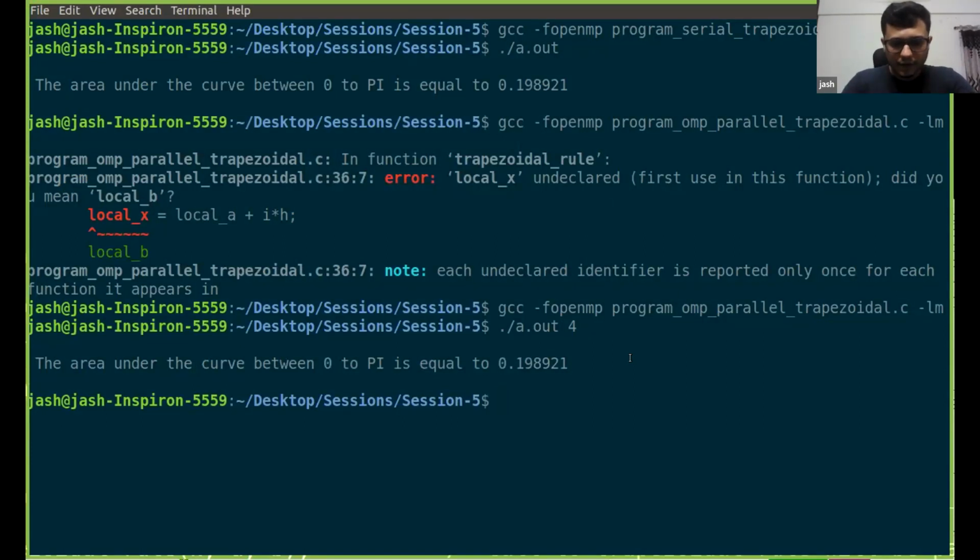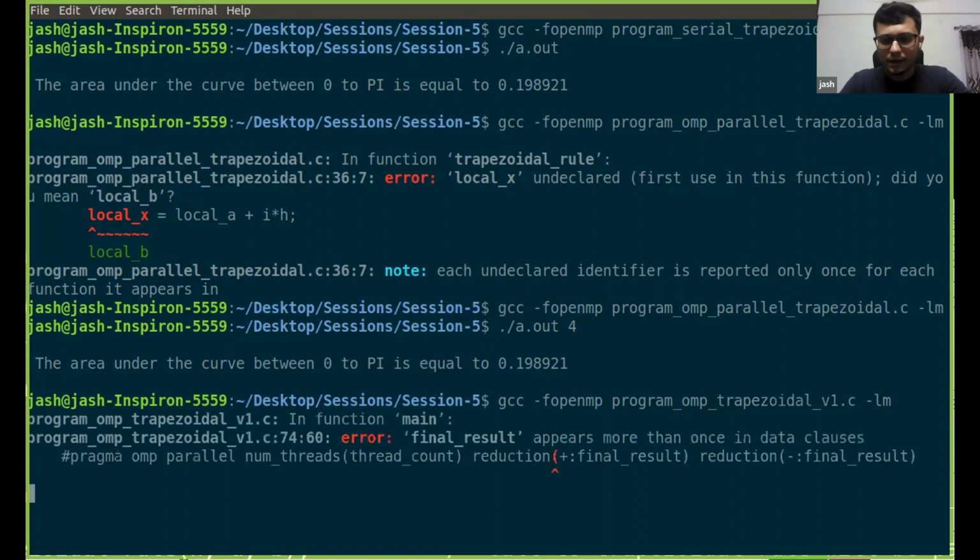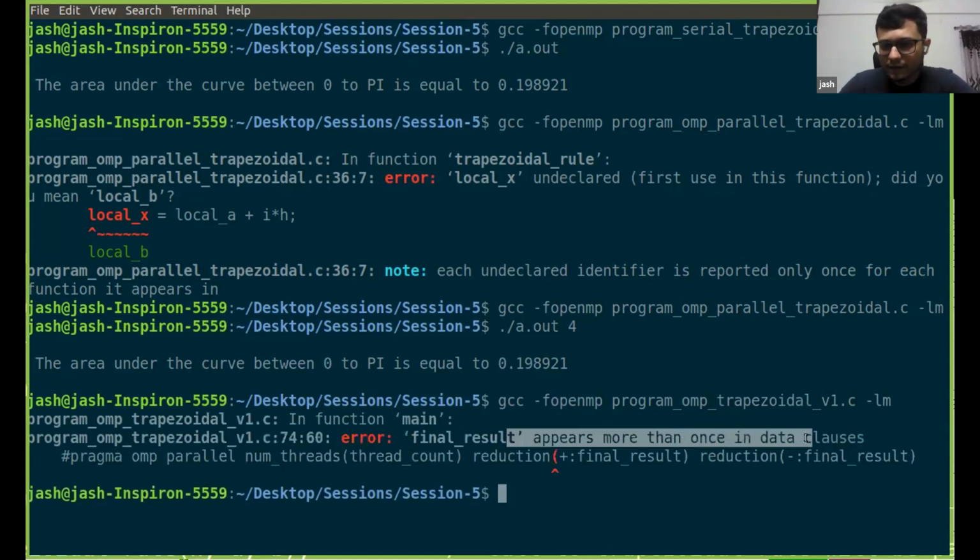Okay, name of program is GCC. Use this. Right, so it is saying the final result appears in more than one data clause.